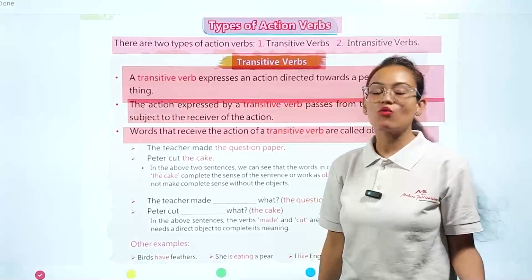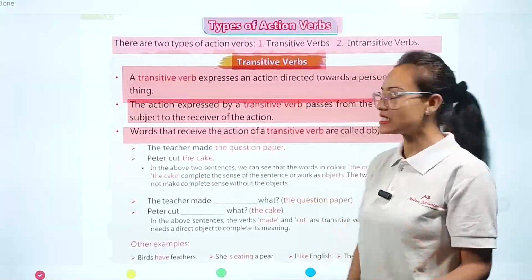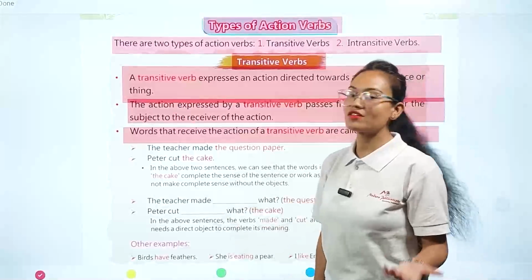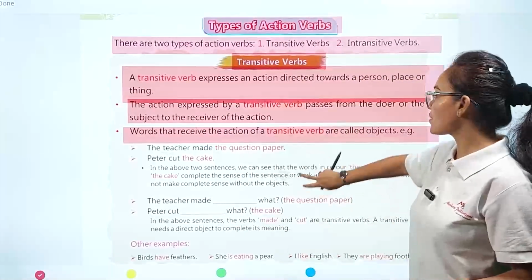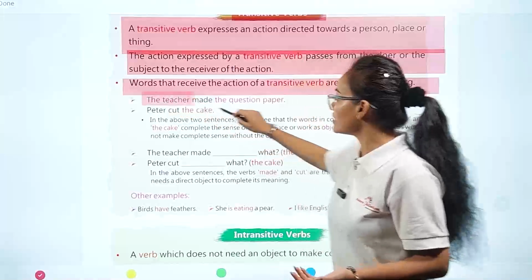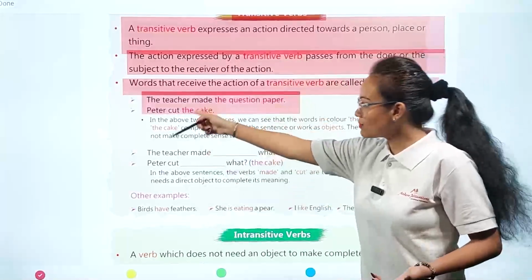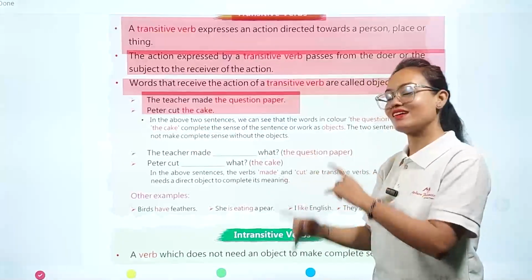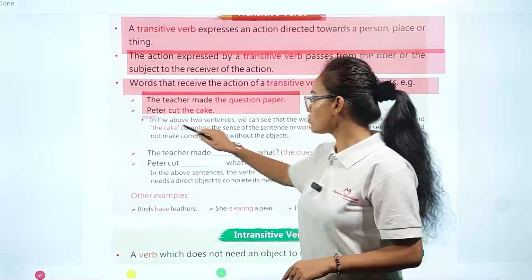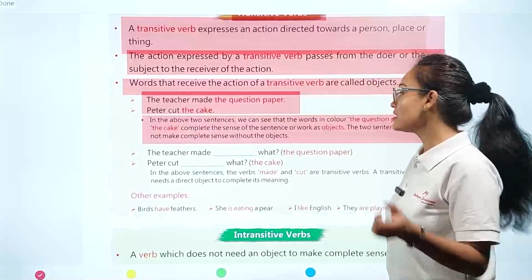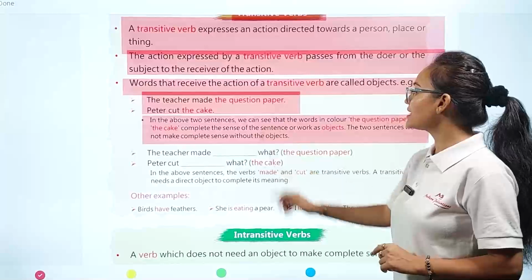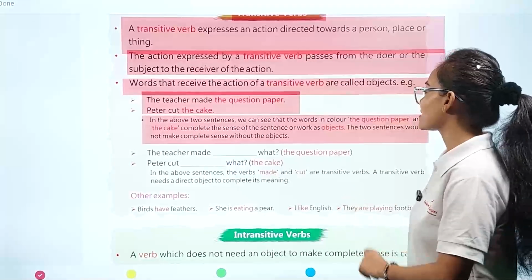So simply, what is the meaning of object of the sentence? It means the one that receives the action of the transitive verb. Examples we can see here: The teacher made the question paper. Peter cut the cake. In the above two sentences, we can see that the words in color, the question paper and the cake, complete the sense of the subject and work as objects.